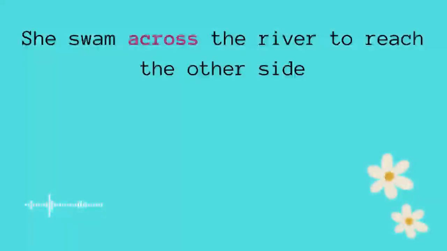Example number 1. She swam across the river to reach the other side. Across the river. So with the use of across, we are speaking about the fact that she swam from one side to the other side without any problems, and also the area was open, maybe everything was clear, she did not face any obstacles, and in this case we use across.